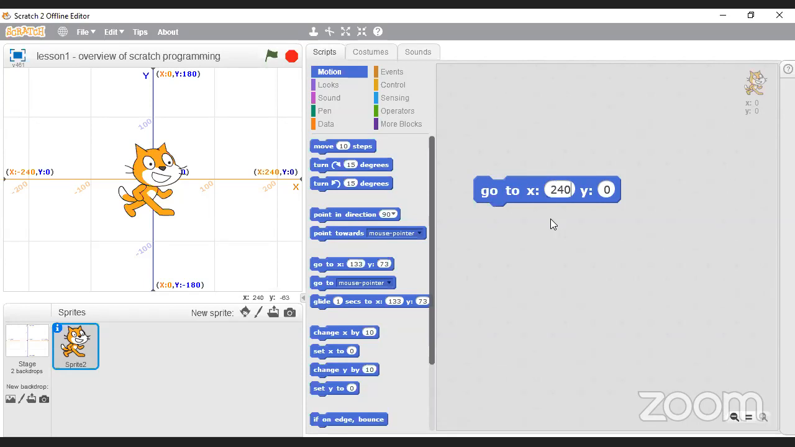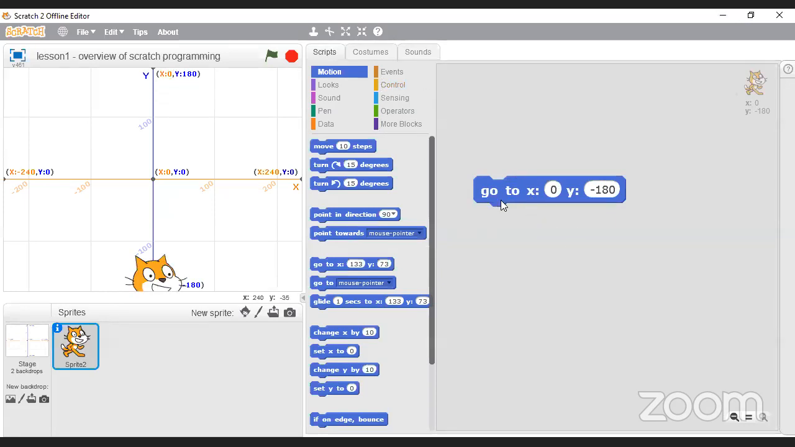So where do you think it would go? Goes to the right-hand side of the screen. Or I can go to minus 240, right? And that will take it to the left-hand side of the screen. Okay, so I can go back to the middle again, 0, 0. I can change the Y, because the maximum that I can go up is 180. That'll take me to the top, or minus 180. That will take me to the bottom.